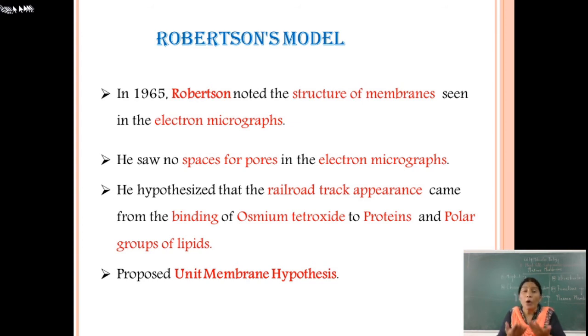This appearance comes from the binding of osmium tetroxide to the proteins and polar groups of lipids. So they proposed the unit membrane hypothesis, or unit membrane model.